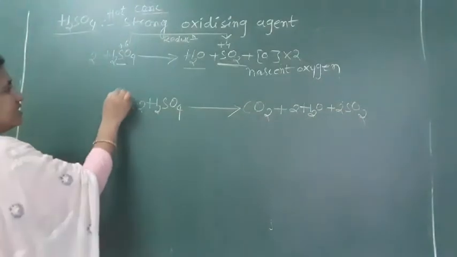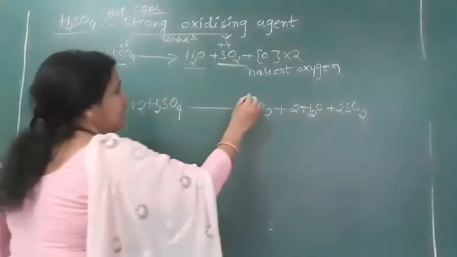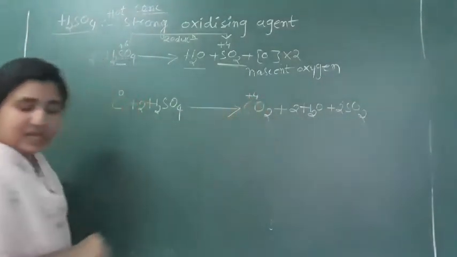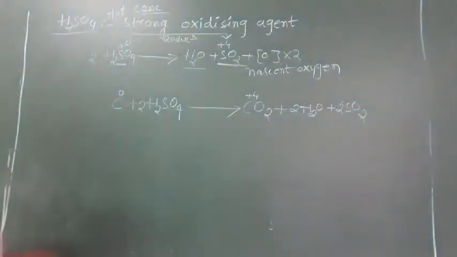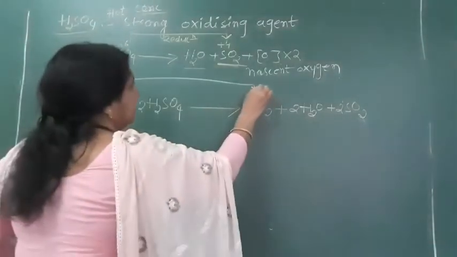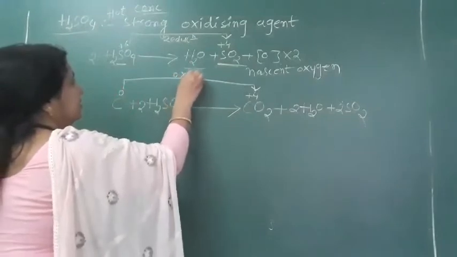Now in this reaction, carbon is 0 here and +4 here. So 0 to +4, what is this? This is oxidation.